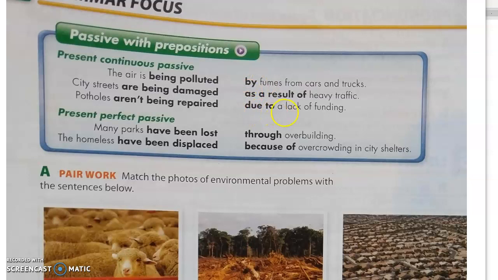And so also I want you to notice that after these prepositions and prepositional phrases, you only have nouns or noun phrases, or gerunds, but no verbs. So don't use a verb after a preposition in this kind of a sentence, okay? So let me just review with you how to make a present continuous verb and a present perfect, both passive verbs.